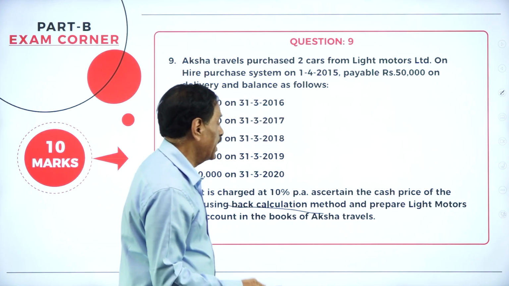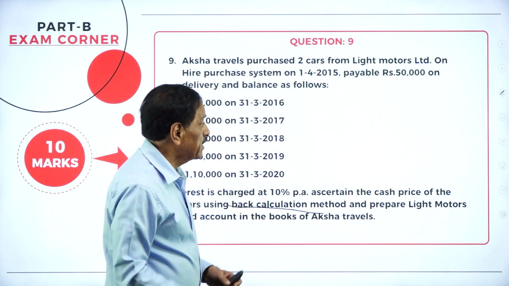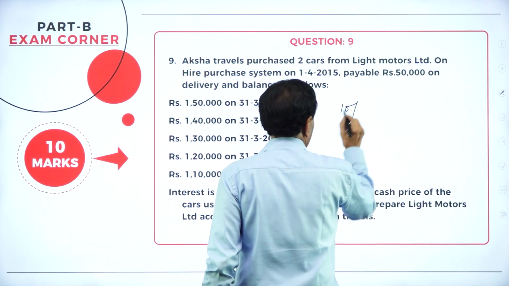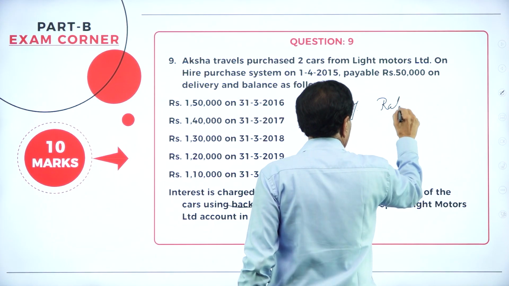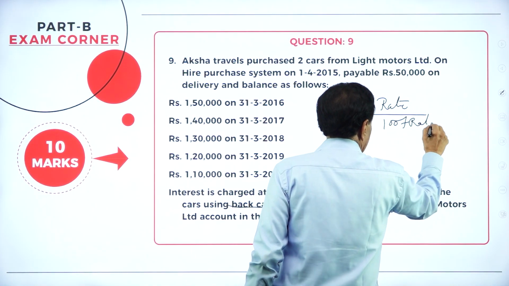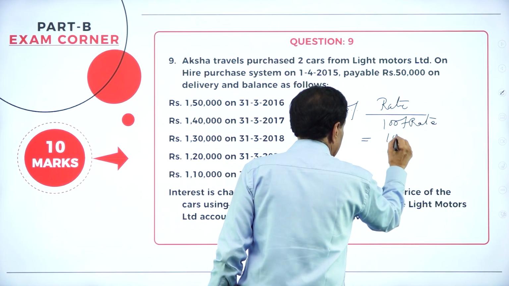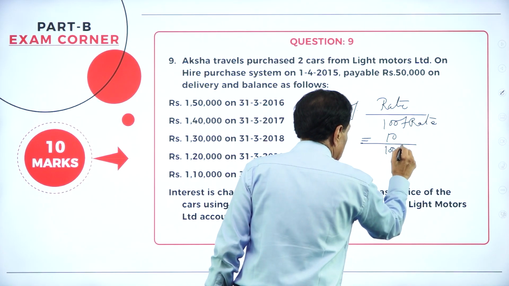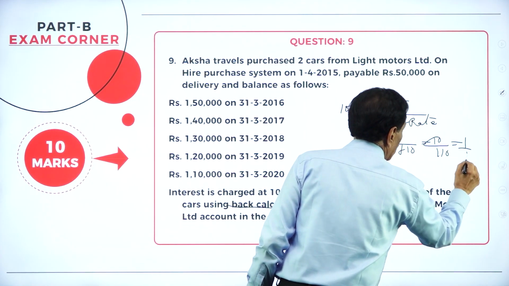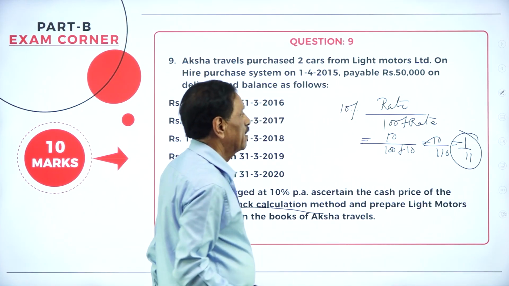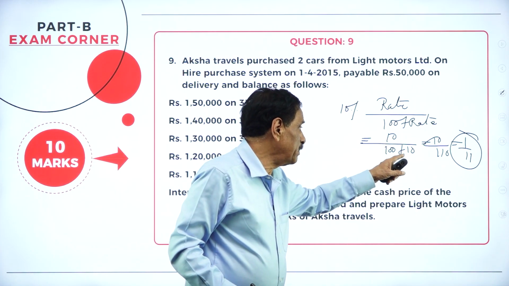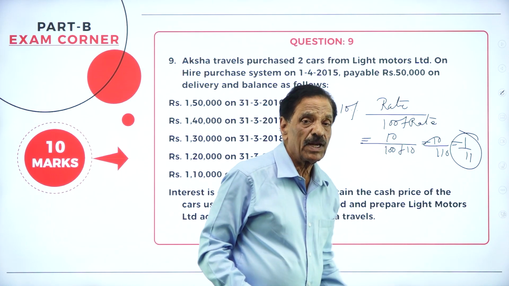Same thing we are going to deal with now. What's the percentage? 10% is the rate, so rate divided by 100 plus rate. This is 10 by 100 plus 10, which is 10 by 110, that is 1/11. 10% means 10 divided by 100 plus rate, 10 by 110, which is 1/11.